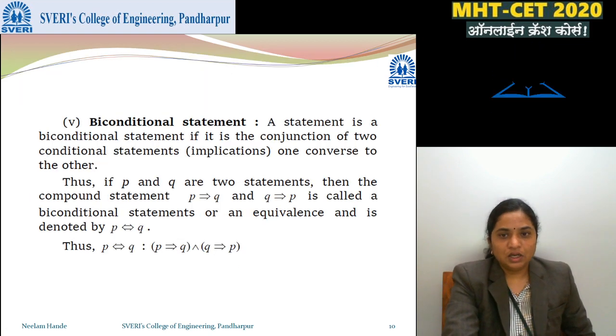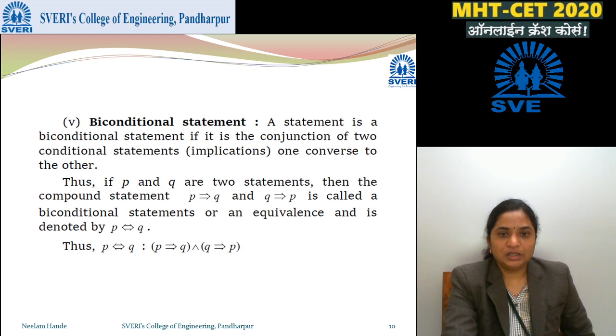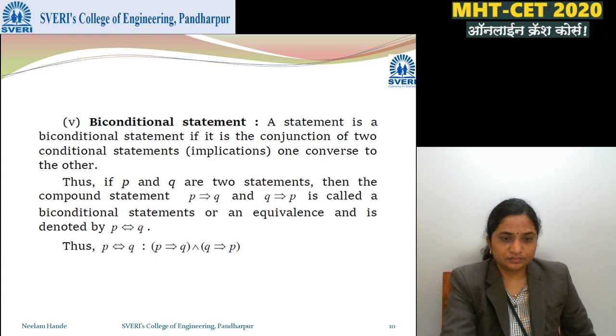Biconditional statement. A statement is a biconditional if it is a conjunction of two conditional statements, one the converse of the other.